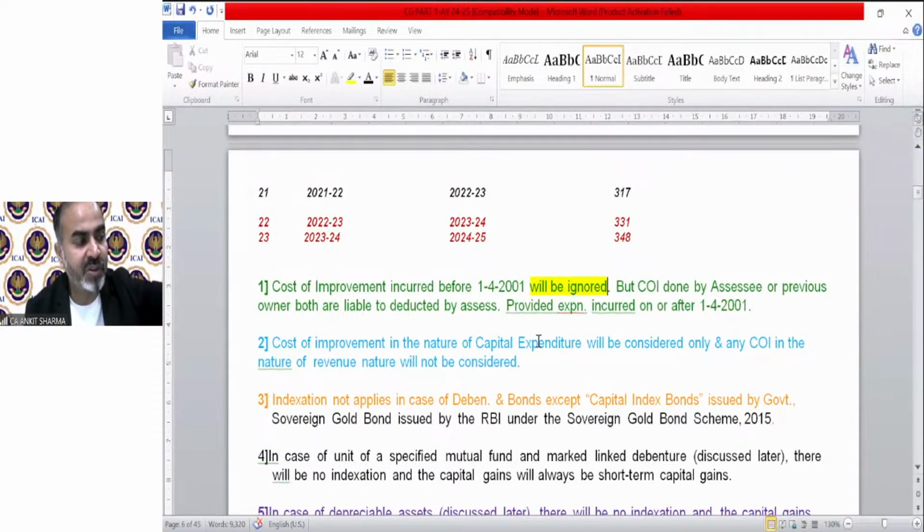So for the purpose of cost of improvement, we can only consider those costs of improvement which have been done on or after 1/4/2001. First, cost of improvement done by the assessee or the previous owner, both are liable to be deducted by the assessee, provided the expenditure has been done on or after 1/4/2001. I'll explain it with the help of an example.